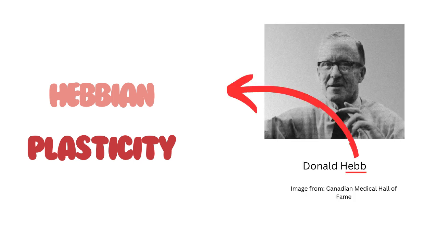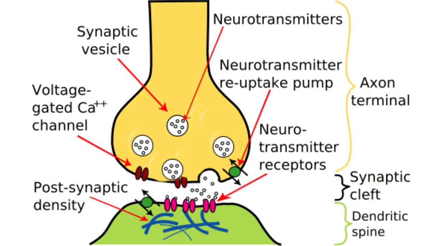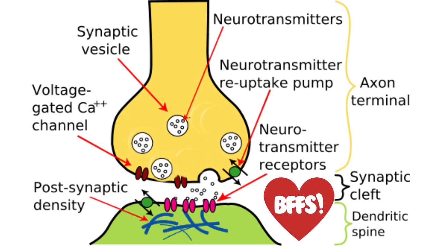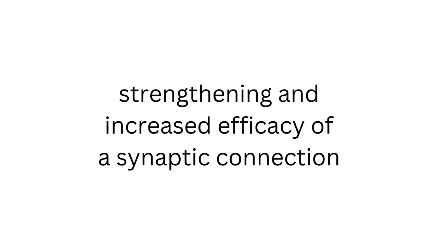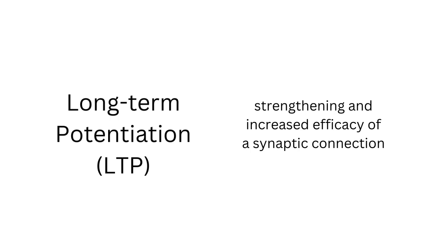Donald Hebb, a Canadian neuropsychologist, found that when one neuron repeatedly sends a message or fires to another, the connection between the two strengthens, and the receiving neuron becomes more sensitive to input from the firing neuron specifically. The strengthening and increased efficacy is called long-term potentiation, LTP.